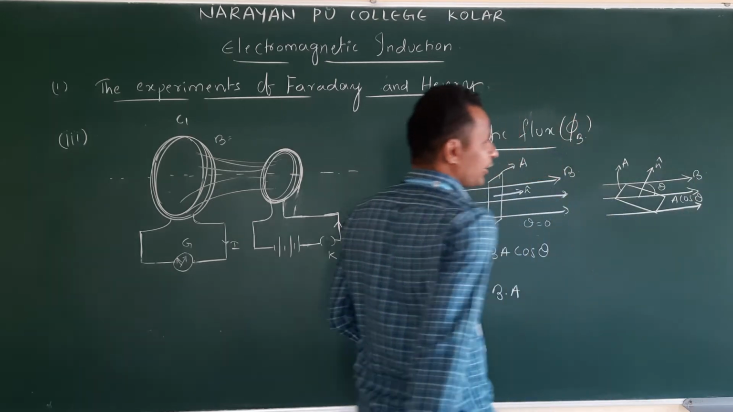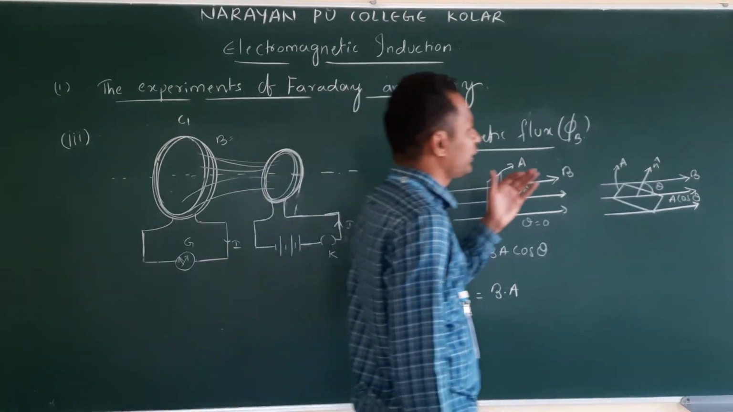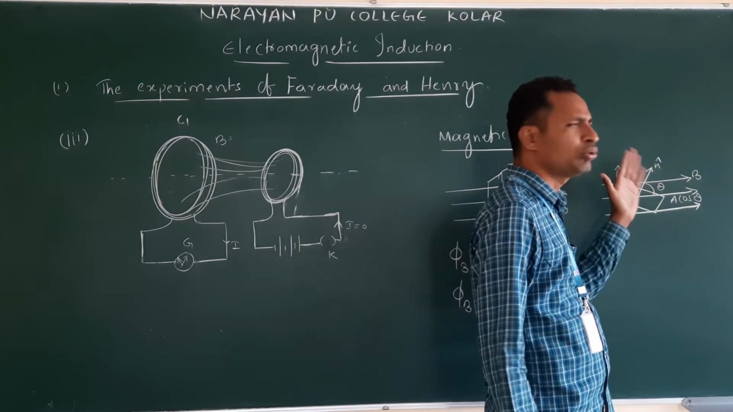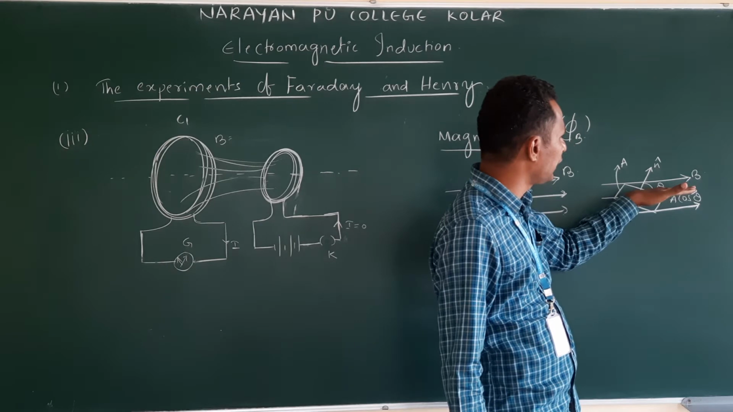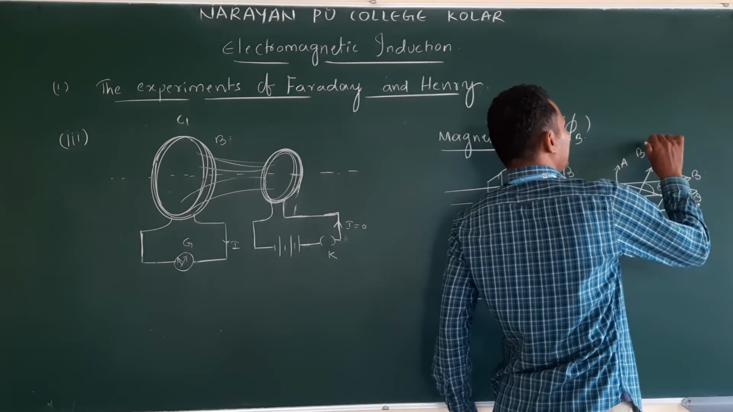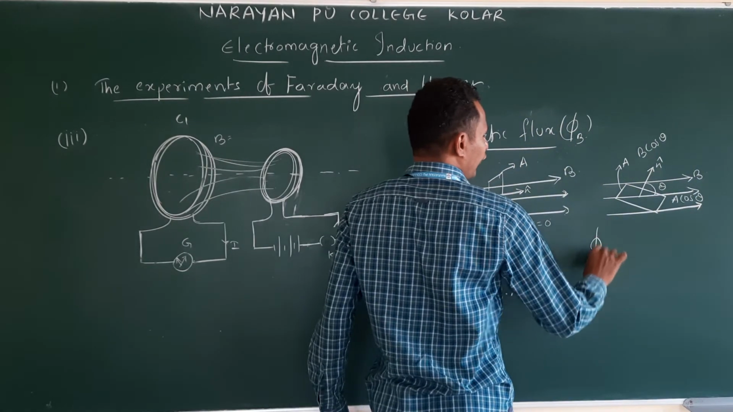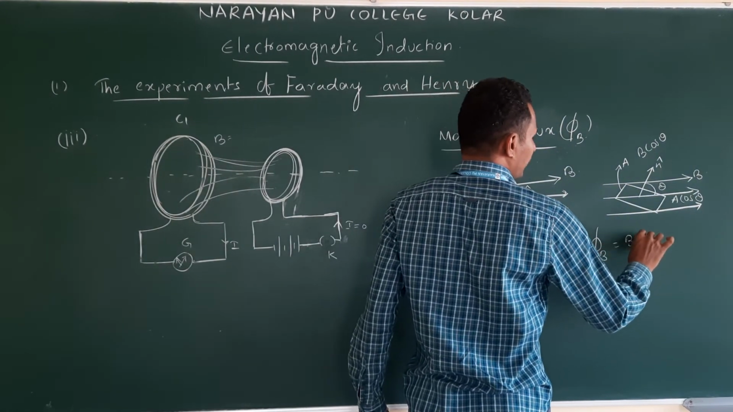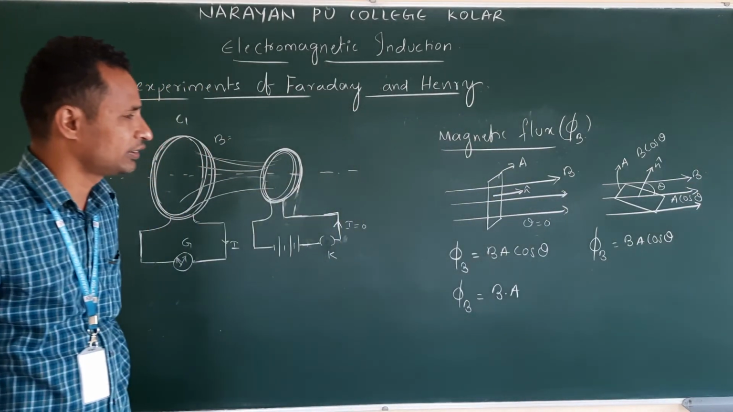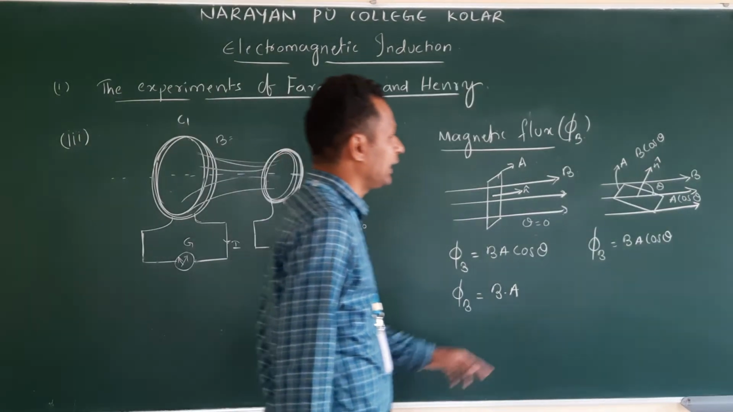B remains the same. Sir, why don't I resolve B along the area vector? You can do that, no problem. If you take B along the area, again it will be B cos theta. Ultimately, flux will be BA cos theta. Clear? So theta is the angle between the magnetic field and the area vector.